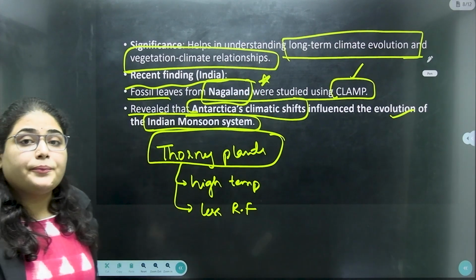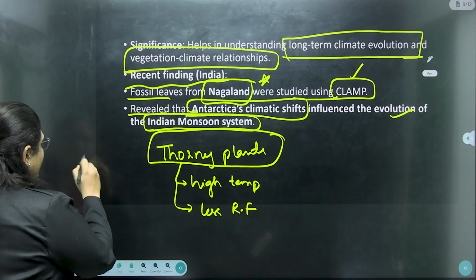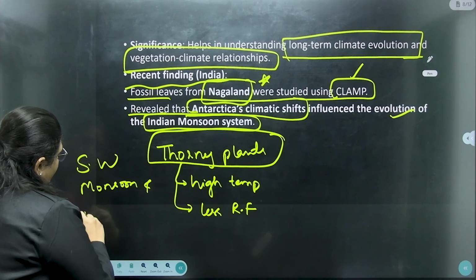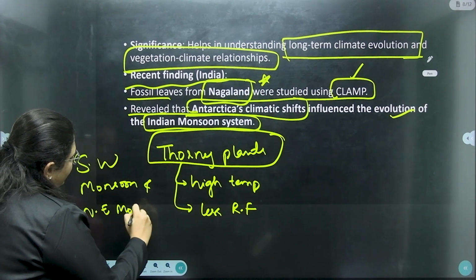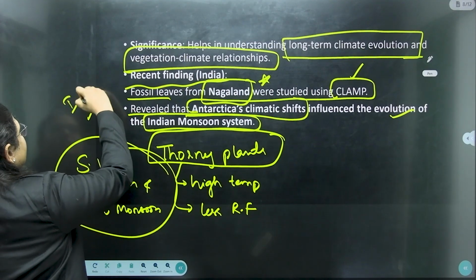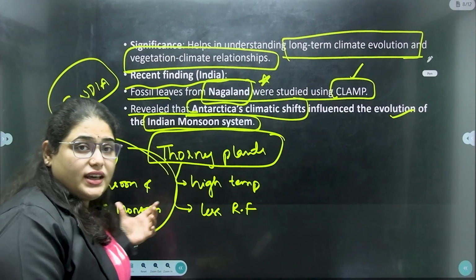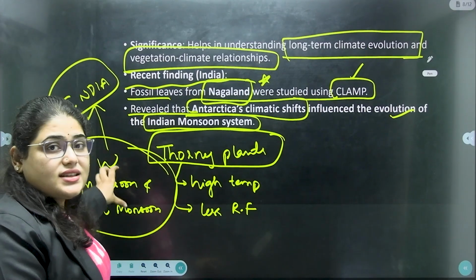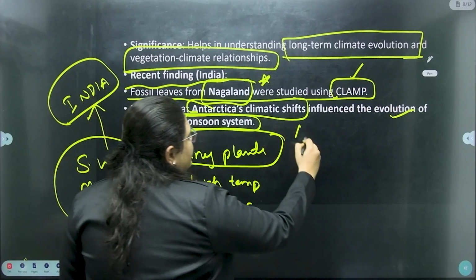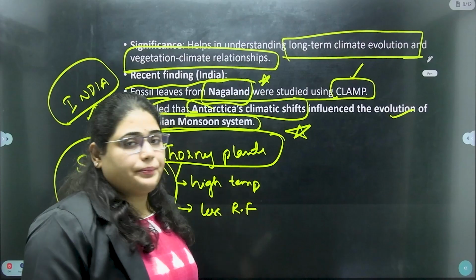We all know that the Indian monsoon system, the southwest monsoon and northeast monsoons, play a very great role in the climatic conditions of India, right? The rainfall of India is majorly through these monsoons. So how these evolved because of Antarctica's climatic shift, that is why it is very, very important with respect to our geography. Right.